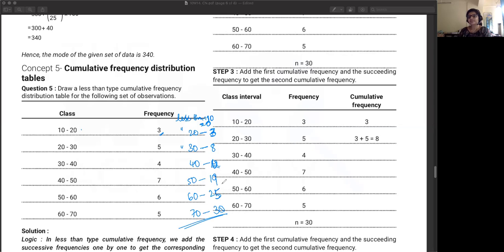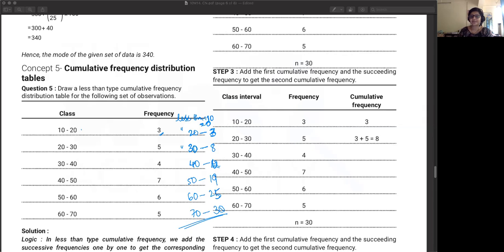So cumulative frequency, you are considering all the values cumulatively, meaning all together. So all together up to 20, how many are there? All together up to 30, how many are there? All together up to 40. So less than 40, how many are there? So that's what you're checking in this case. Okay. So this is a cumulative frequency distribution table.